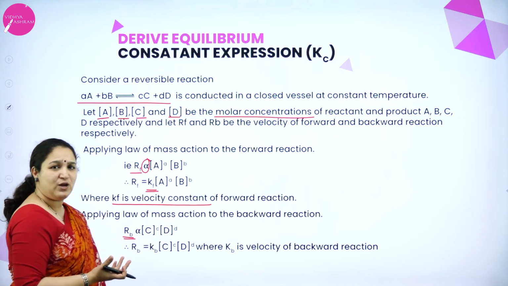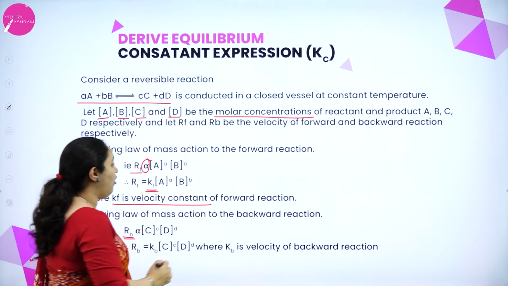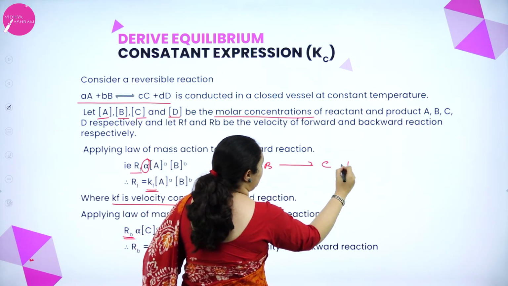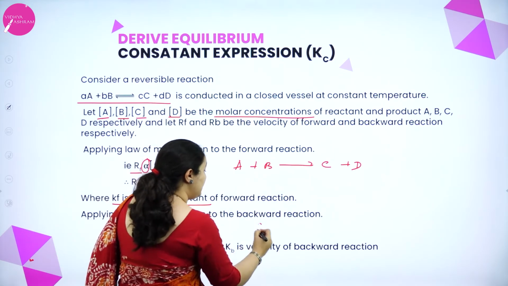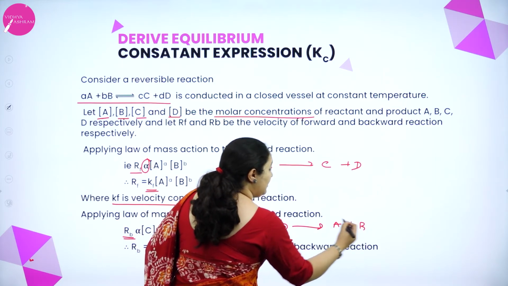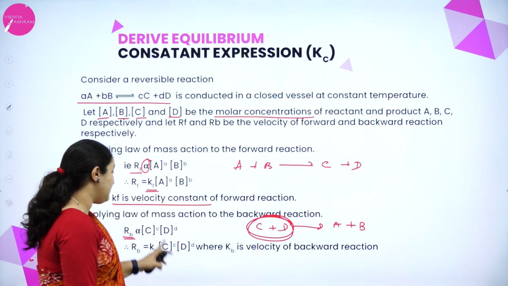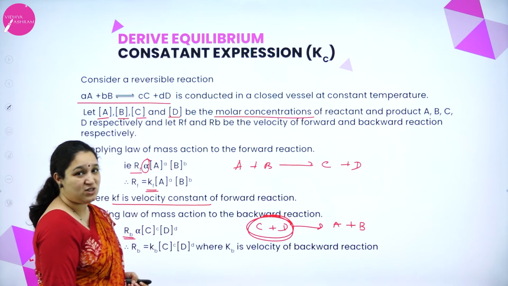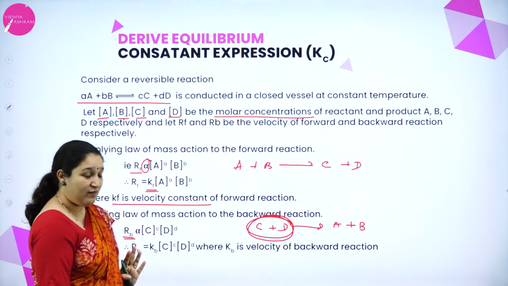Now, why for the backward reaction have I taken C and D? For the forward reaction, A plus B is the reactant which gives C plus D. For the backward reaction, which is the reactant? It is C and D, no? C and D react to give A plus B. Correct? So for the backward reaction, C and D are the reactants. That is why I am writing the molar concentration of C into the molar concentration of D raised to their stoichiometric coefficients. I hope you have understood.